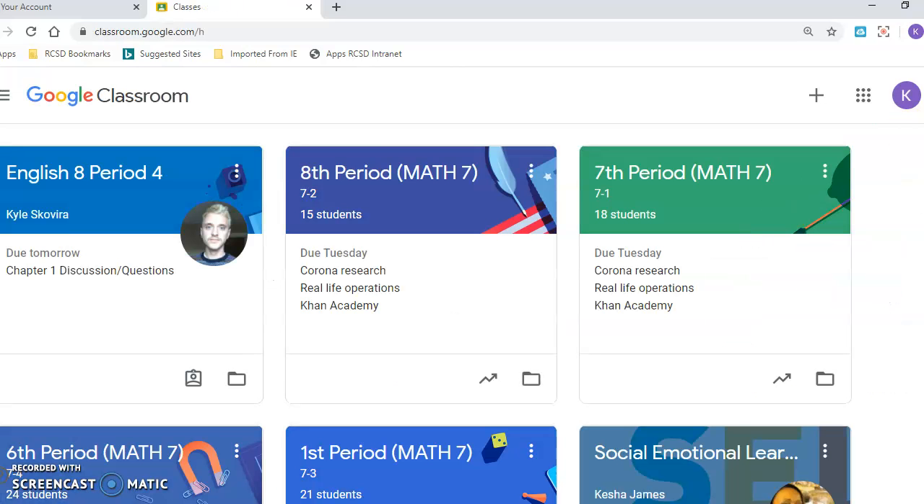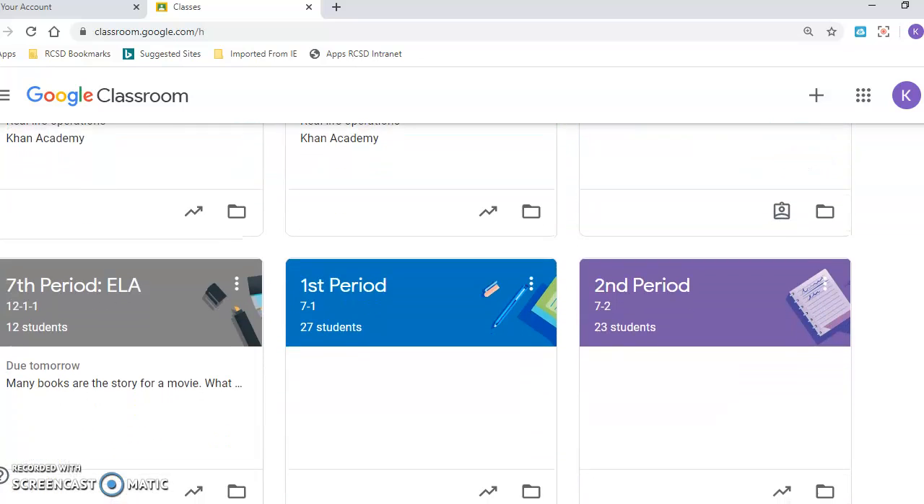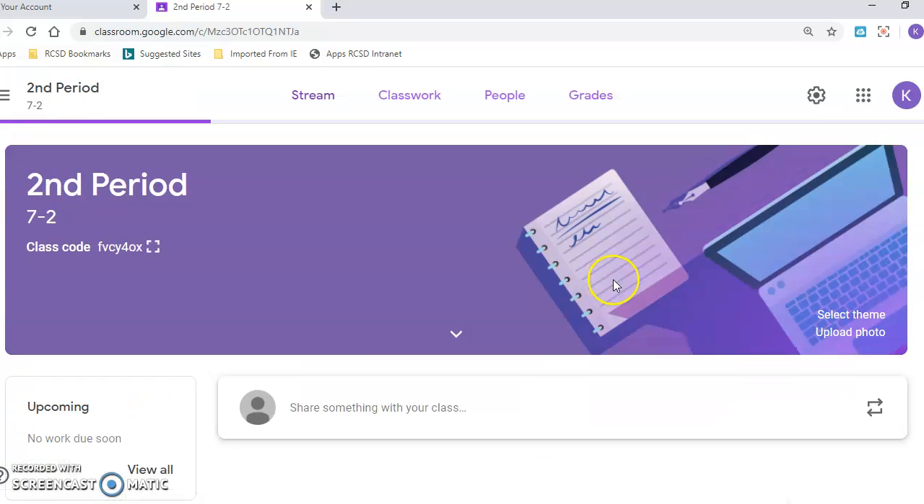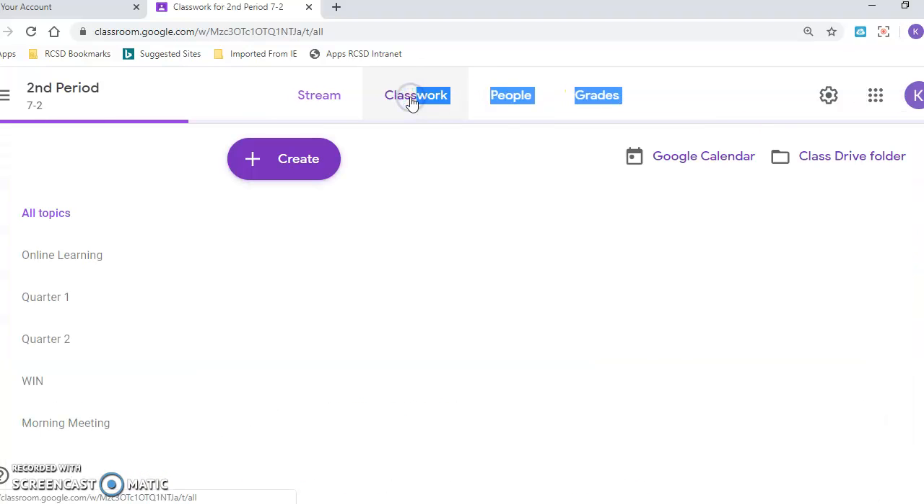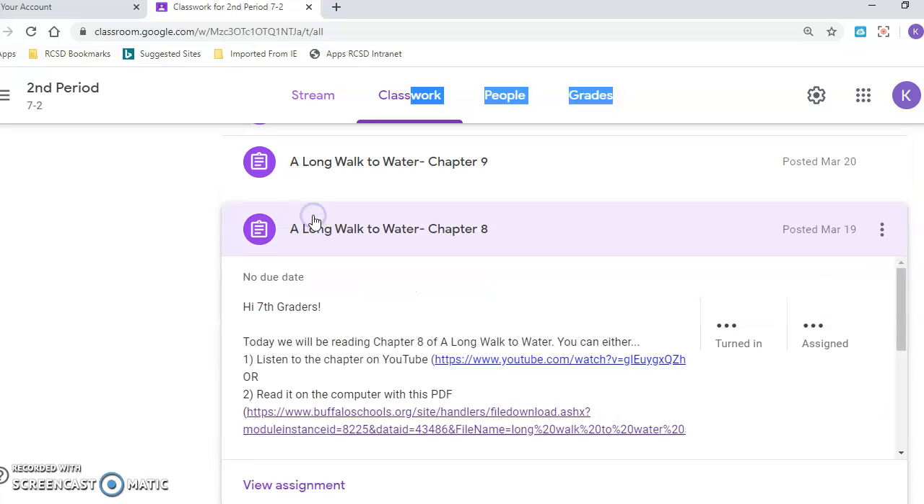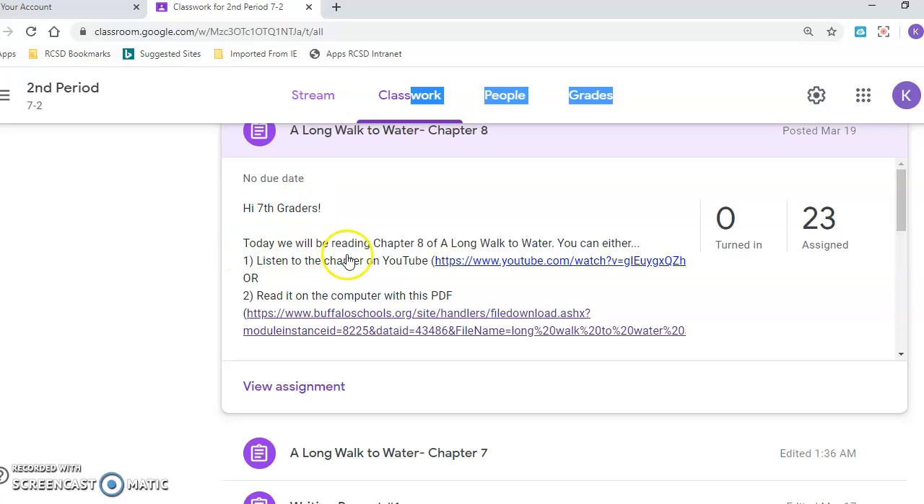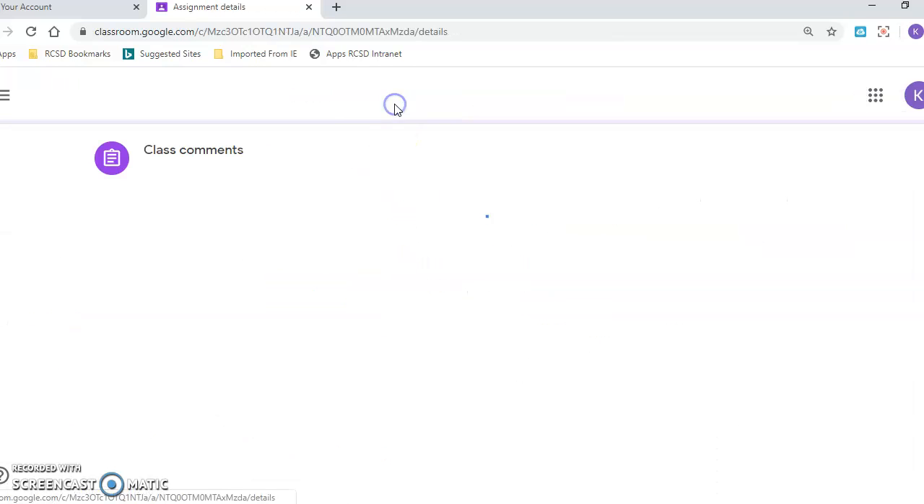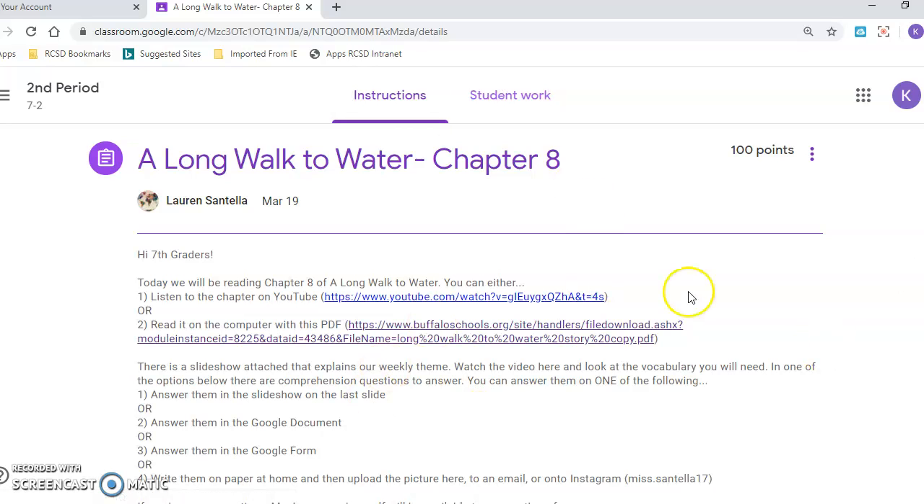Okay, so now again, I said I'm doing English Chapter 8, so second period 7-2 is our English class. I'm going to go to my classwork page and look for the Chapter 8 assignment. Here it is. Get that open. Hi, 7th graders. Today we will be reading Chapter 8 of A Long Walk to Water. You can either listen to the chapter on YouTube or read it on the computer with this PDF. I'm going to view the whole assignment and click on these instructions so I can see everything.